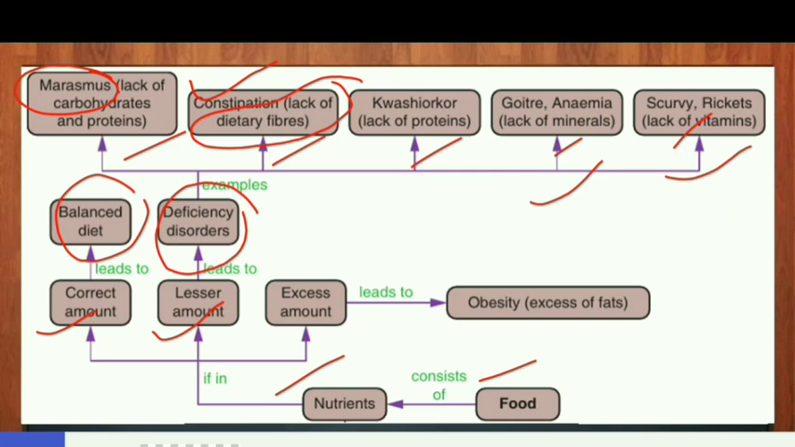If the nutrients in our diet are in excess amount than the requirement of the body, then it leads to obesity. Obesity is caused due to excess of fats in the diet for a long time. We will study obesity also in upcoming slides.